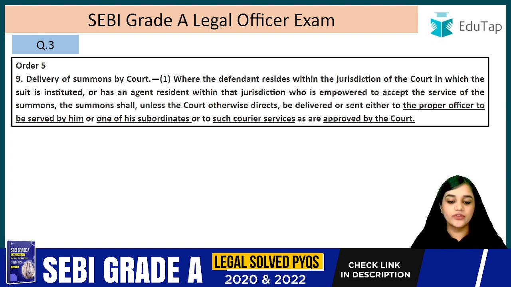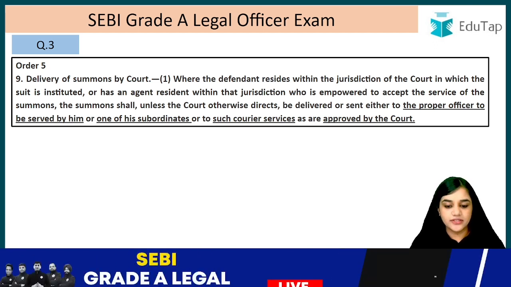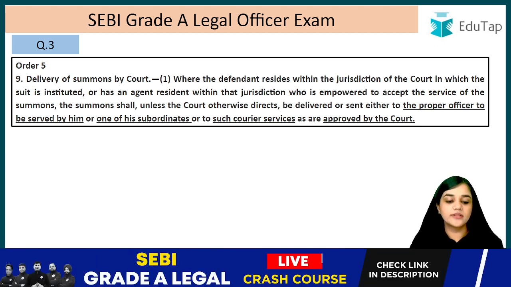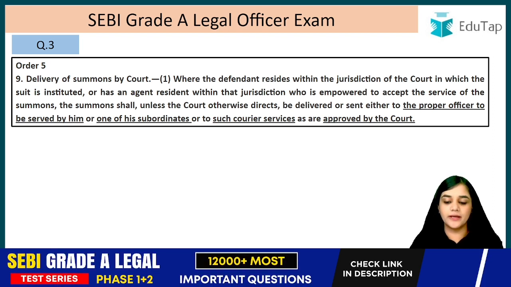Let's read this again. So, where the defendant resides within a jurisdiction of the court in which the suit is instituted, or has an agent resident within the jurisdiction, or is empowered to accept the service of the summons shall, unless the court otherwise directs, be delivered or sent either by a proper officer to be served by him, or one of his subordinates, or to such courier service as are approved by the court.